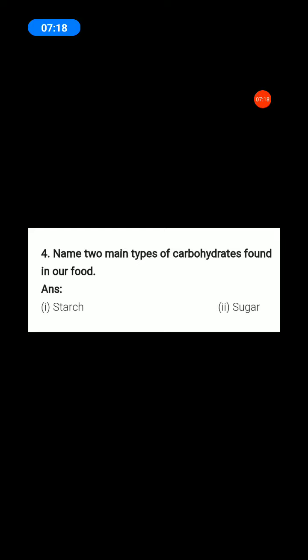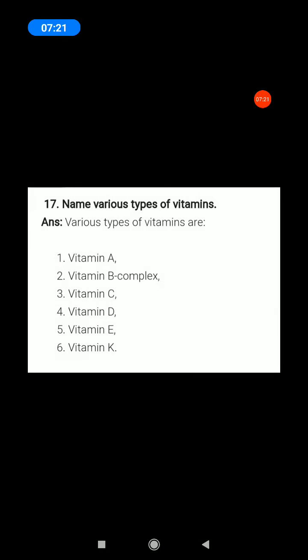Okay. Next. Name the various types of vitamins. Take page number 12, last paragraph, second line. The vitamins are of different kinds known by different names.